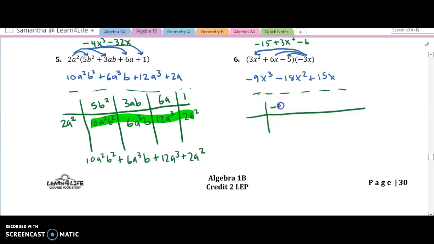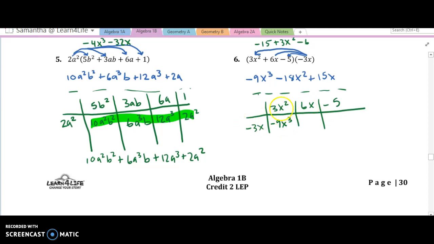So I have negative 3x squared, 6x, negative 5, and I'm multiplying each of those by negative 3x. So here, negative 3 times 3, that's negative 9, and then the total number of x's multiplying is 3, so that's x to the third.